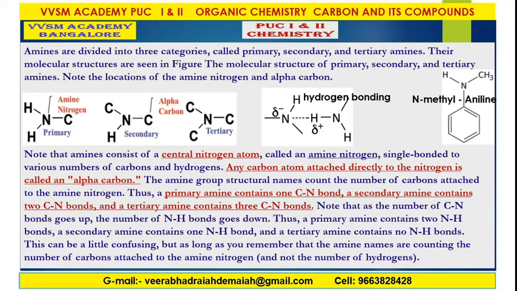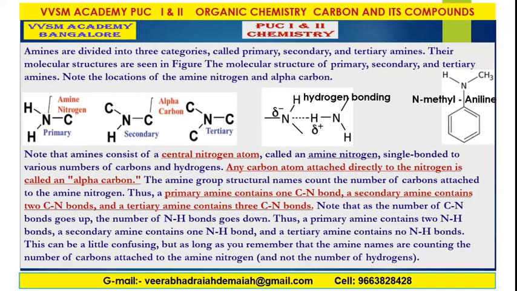For the amine group structural names, count the number of carbons attached to the amine nitrogen. A primary amine contains only one CN bond, that is carbon-nitrogen bond. A secondary amine contains two CN bonds, and the tertiary amine contains three CN bonds.